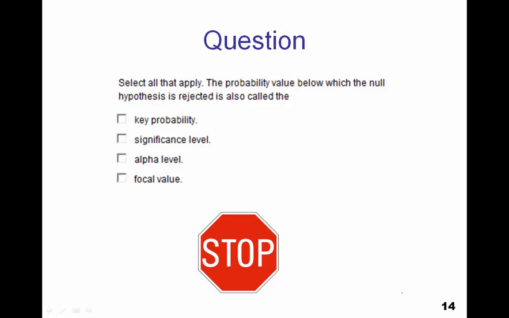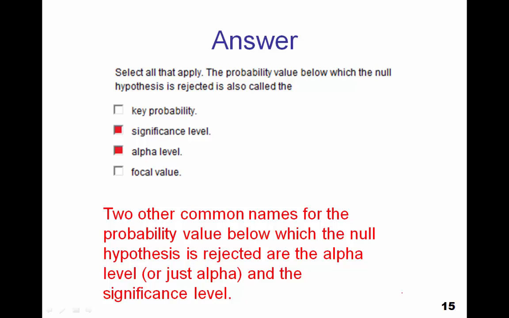Stop the video and make your choice before checking your answer on the next slide. Two other common names for the probability value below which the null hypothesis is rejected are the alpha level, or just alpha, and the significance level.